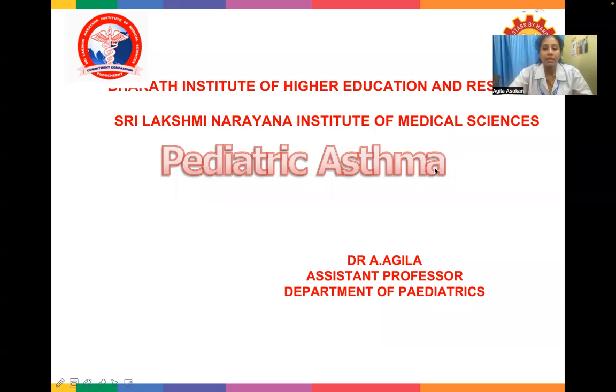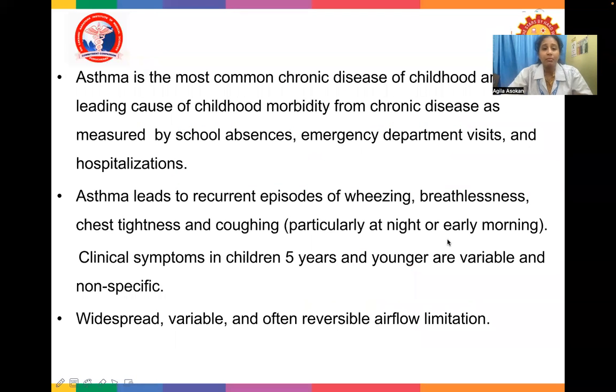So, what is pediatric asthma? Asthma is the most common chronic disease of childhood, and it is the leading cause of childhood morbidity from chronic disease as measured by school absences, emergency department visits, and hospitalizations. Asthma leads to recurrent episodes of wheezing, breathlessness, chest tightness, and coughing, particularly at night or early morning.